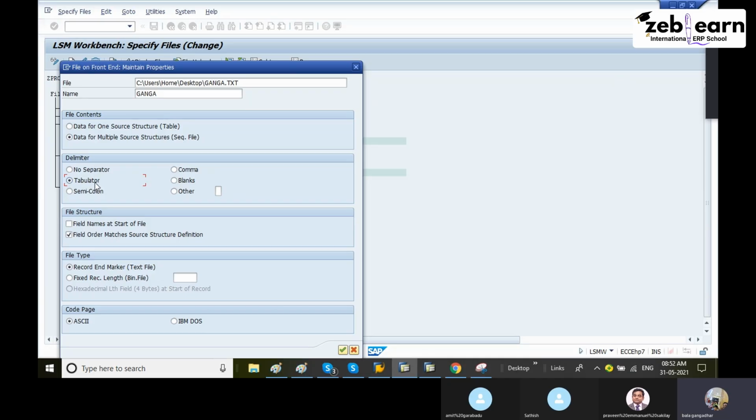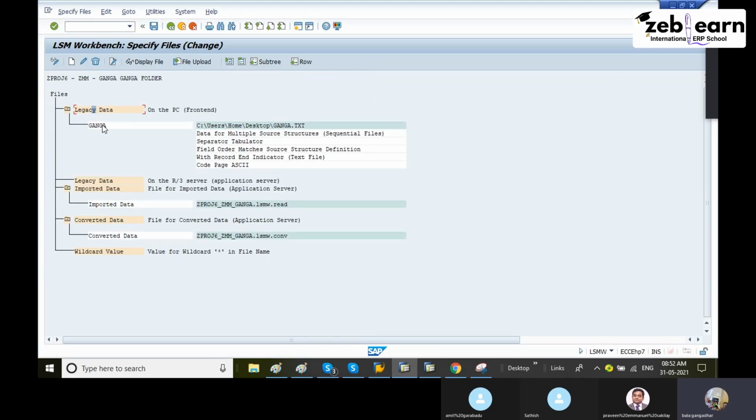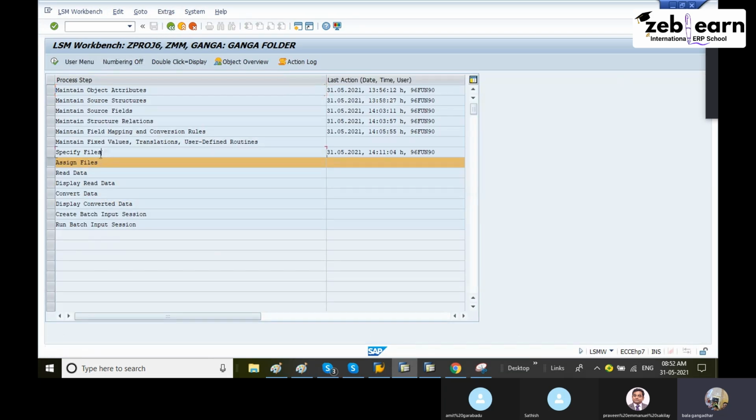Tabulator means spaces. Click on tabulator. Continue. Now I have assigned that file name. This file has data, we'll see that in the next step. Save it. Back button. Step 7 is over.